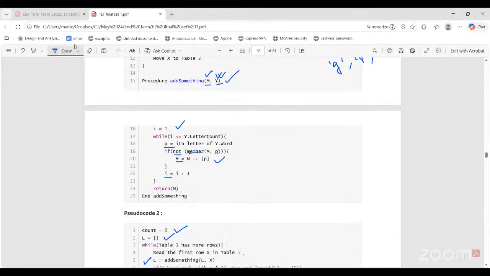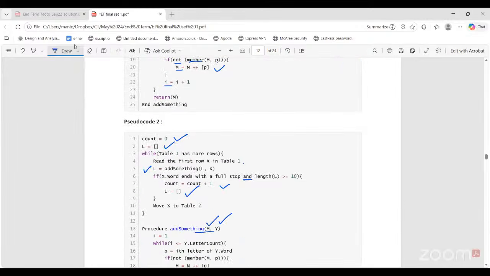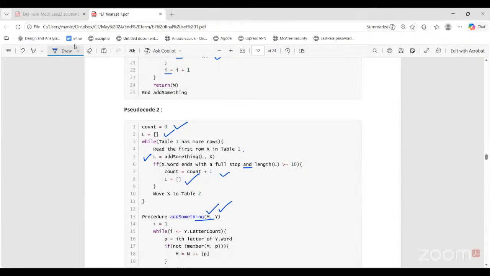Because the reinitialization of L should happen regardless of whether this is true. Yes, this line should not happen inside the if. It should happen outside of this if statement, because this should execute whether or not the current sentence fulfills this greater than or equal to 10 criteria.